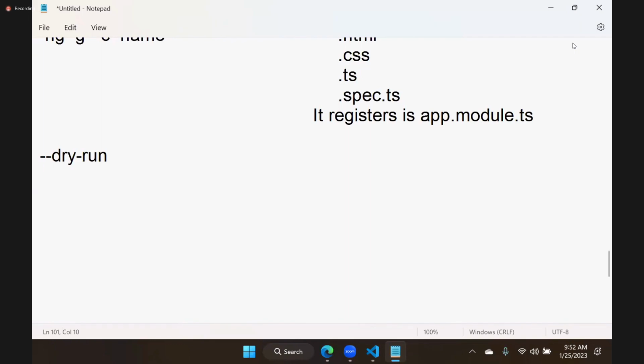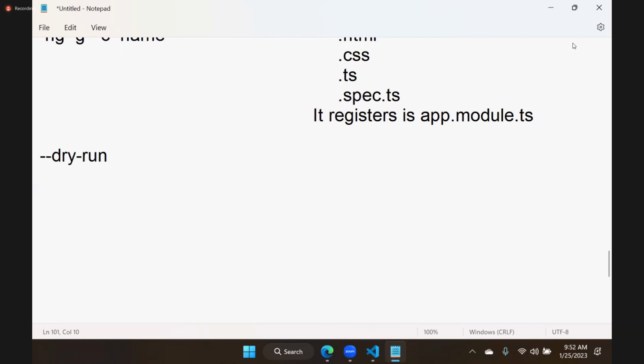Because if a developer doesn't know what will be added and where it will affect, and directly adds, what will happen? It will affect so much of the project. By adding one file, or changing its name or location, it may affect a lot of things in your project. So you cannot add anything without knowing what it is really trying to do.